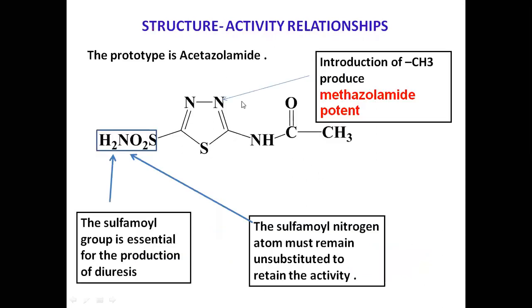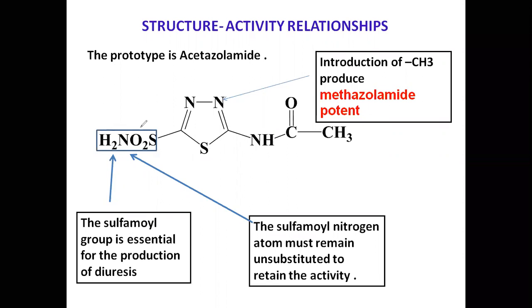Okay, next. This is structural activity relationship. Already we discussed. In structural activity relationship, acetazolamide is the prototype. That means in carbonic anhydrase inhibitors, this is the starting drug. Here you see the sulfamoyl group, SO2NH2.